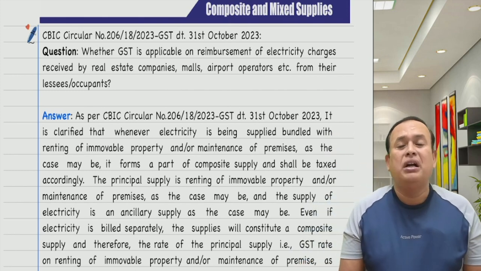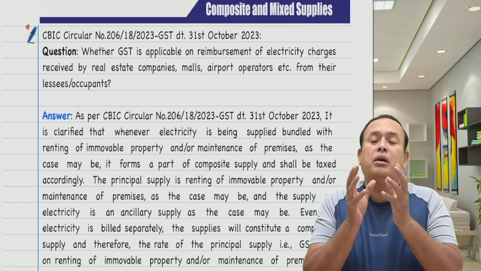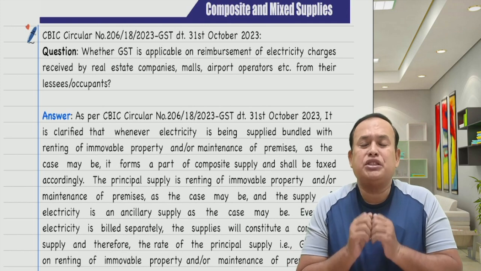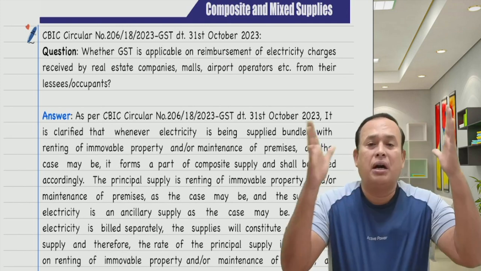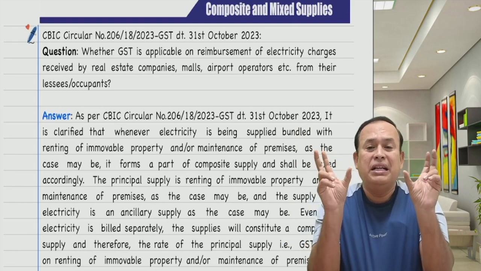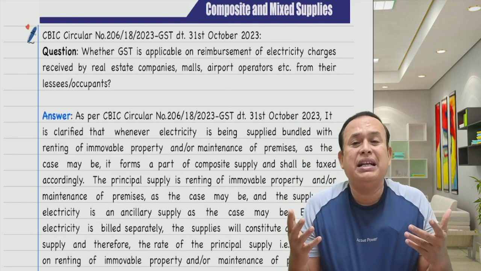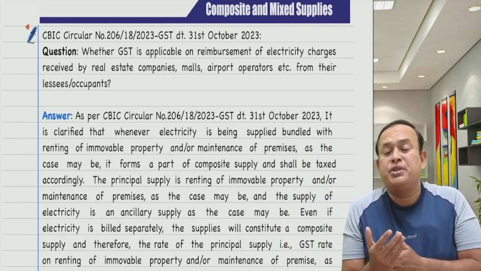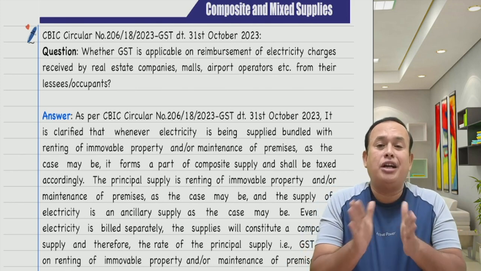For example, let us say a particular shopping mall, let us name it Grand Mall. Grand Mall is a shopping mall where the owner allots shops to various tenants on rental basis, charging rent of 1 lakh rupees per month.